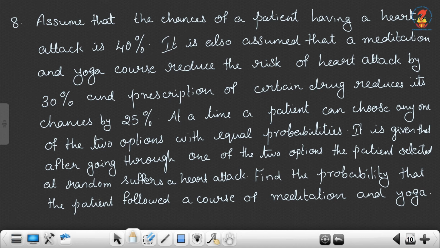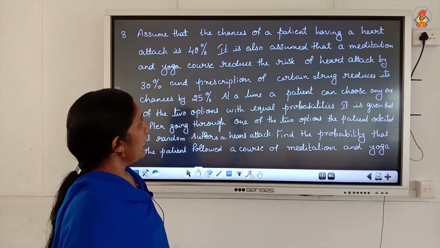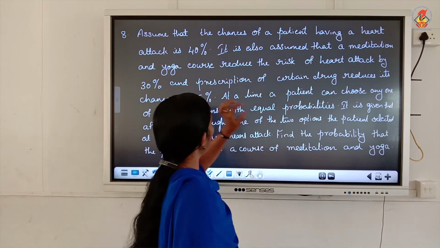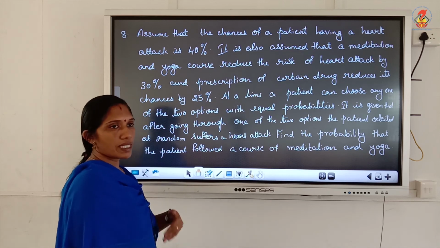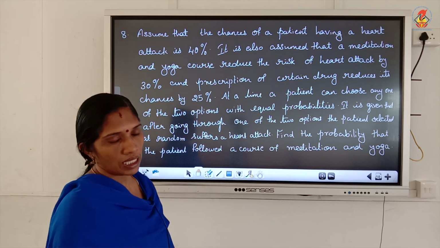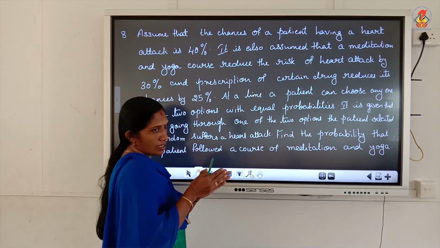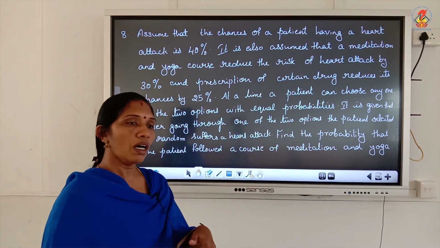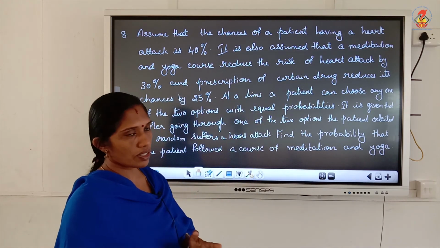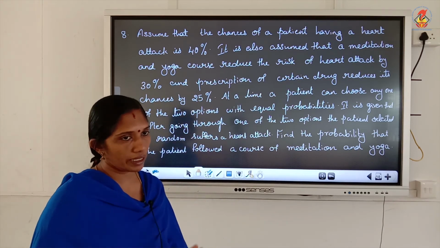So, the chance of a patient having a heart attack is 40%. It is assumed that meditation and yoga reduce the risk of heart attack by 30%, and prescription of a certain drug reduces its risk by 25%. So, there are two cases here. Either the patient can choose a meditation and yoga course, or he can select a certain drug to reduce the chance of heart attack. So, there are two possibilities, two cases, that is E1 and E2.